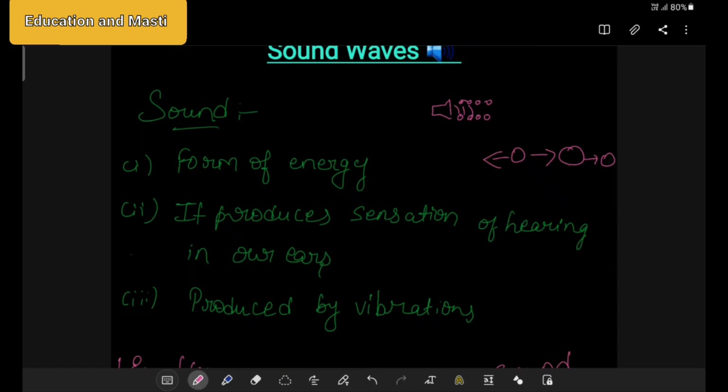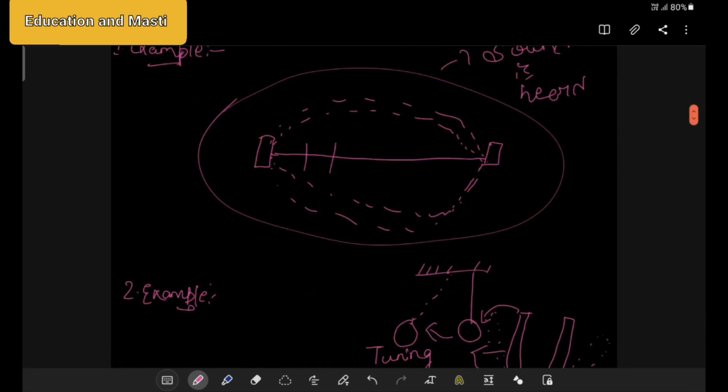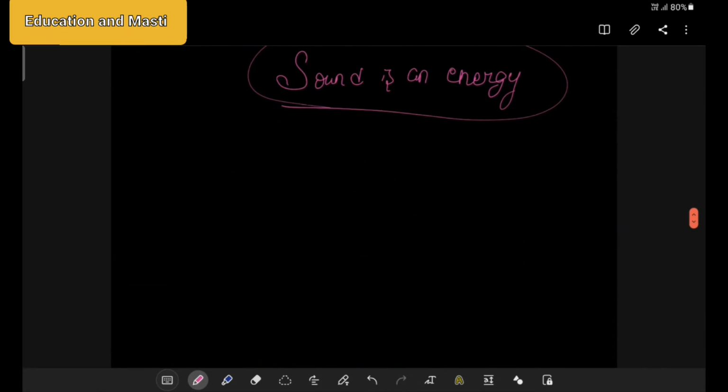So like that only particles will strike each other, and then the person who is standing will be able to hear sound via ears. The particles will strike and go into the ears of another person who is standing there, and that person will be able to hear what I am speaking. So this is a vibrating body.